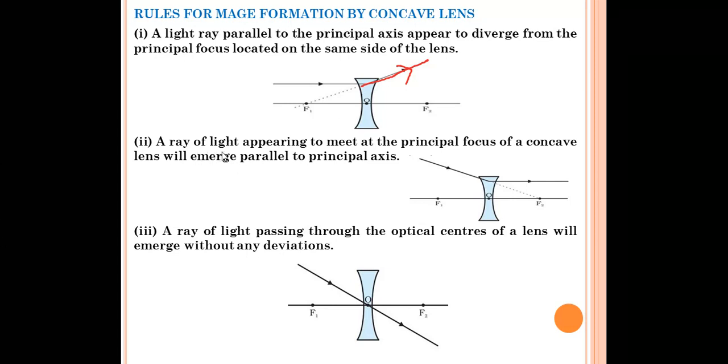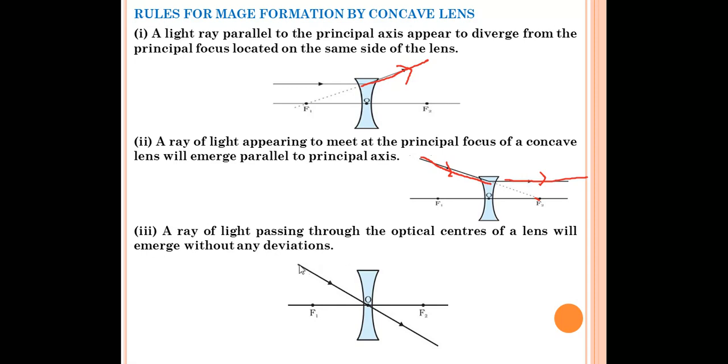Second law, a ray of light appearing to meet at the principal focus of a concave lens will emerge parallel to the principal axis. Suppose this ray of light is coming from there. Okay, it appears to meet at f2. If we'll extend this, it appears to meet, but it will be parallel to the principal axis like this. Okay, just opposite to each other.